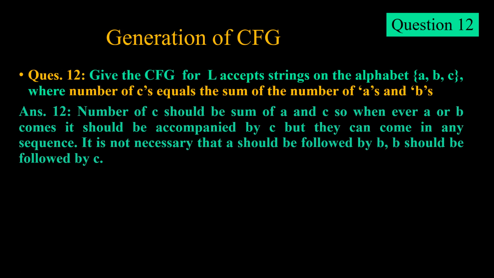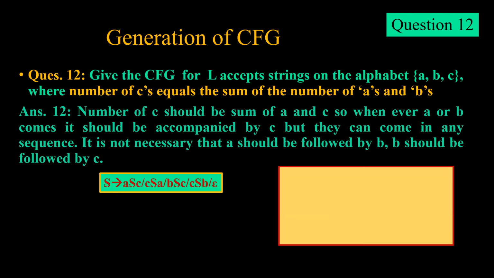Now we come to the last question. Give the context-free grammar for L, the set of strings on alphabet a, b, c, where number of c equals the sum of number of a's and b's. Please remember, in the previous questions, we had a condition that a should be followed by b, b should be followed by c. In this case, we don't have any condition that a should be followed by b, b should be followed by c. We have the condition only that number of c should be equal to number of a and b combined.